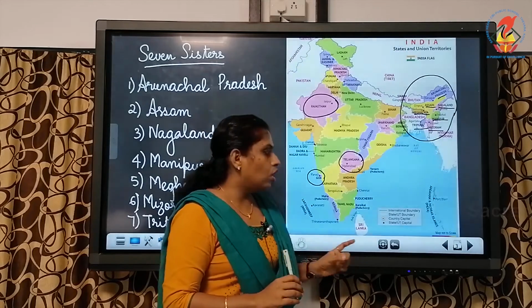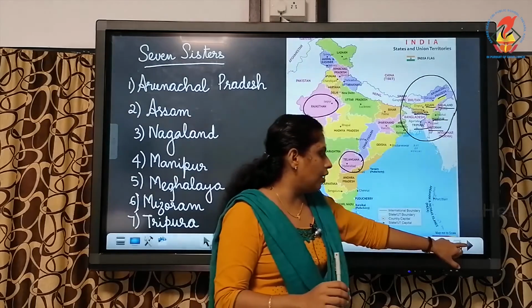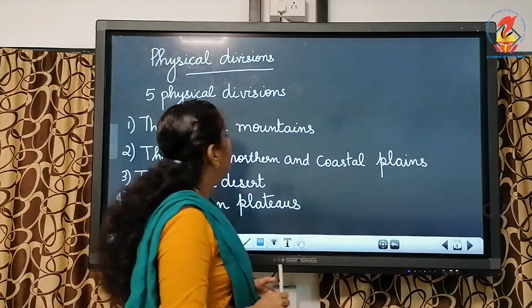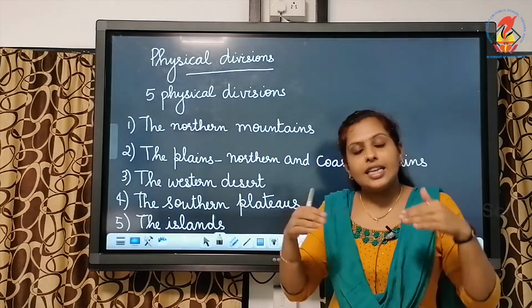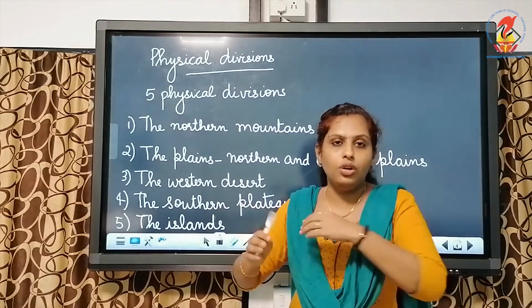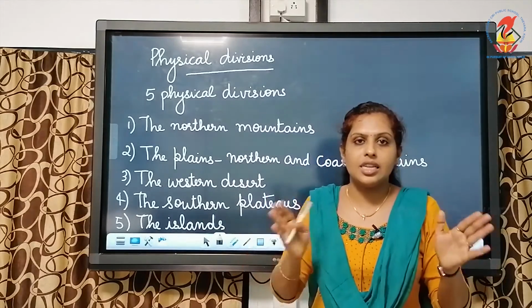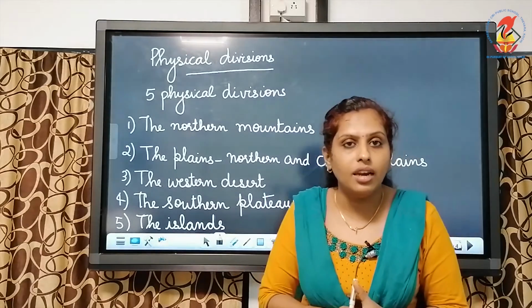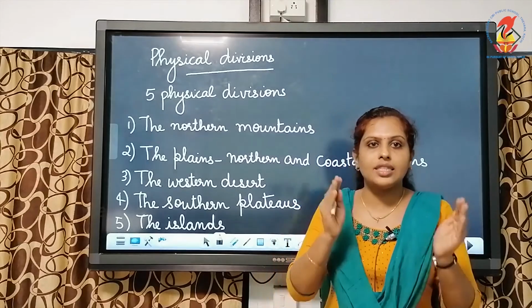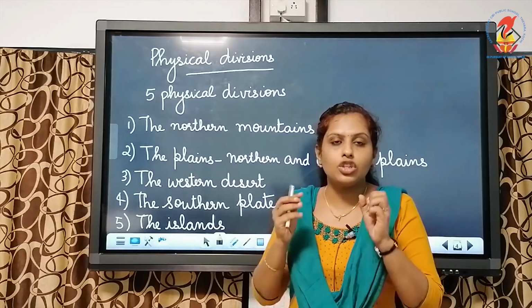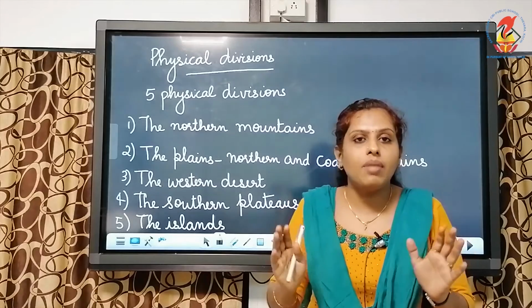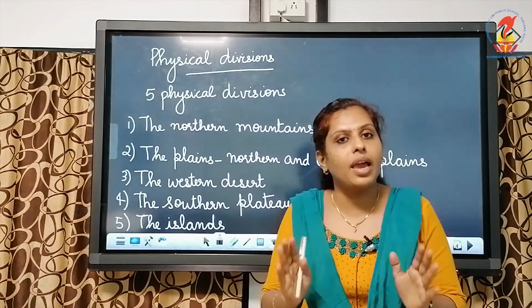Now, let's move on to the physical divisions of India. When we talk about physical divisions, as I said in the first video, our Earth's surface consists of land masses and water bodies. We call them continents and oceans. But these land masses are not the same everywhere.